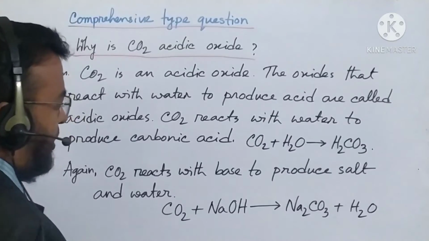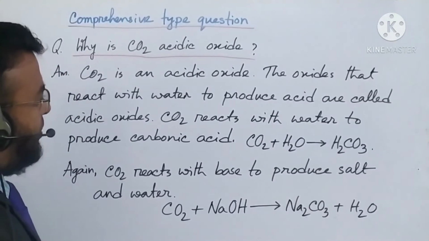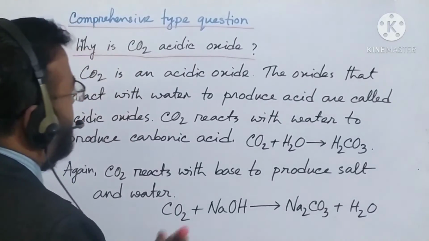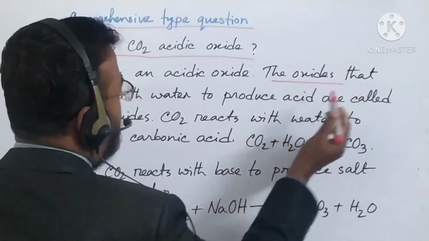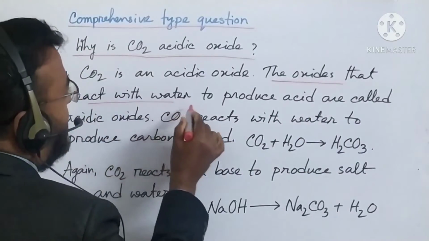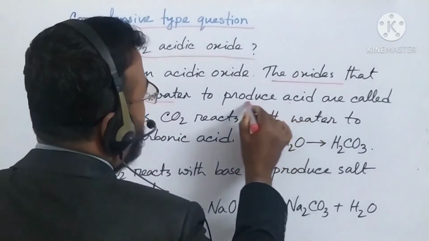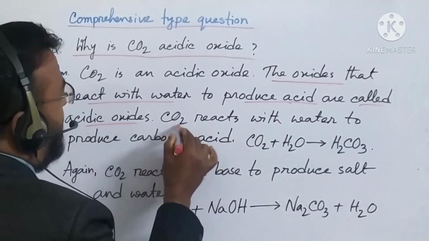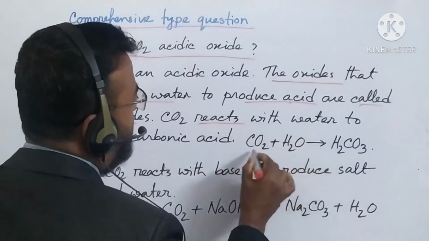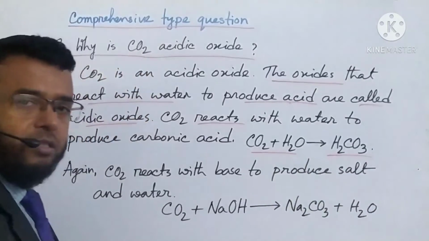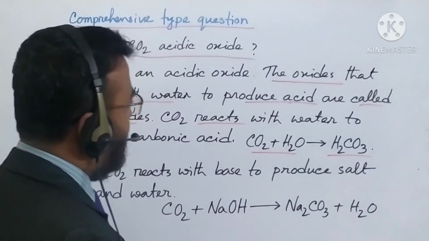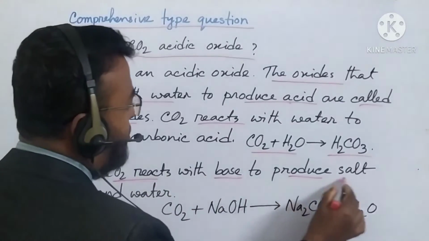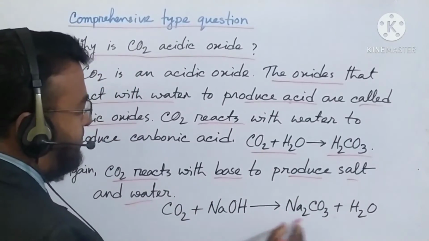So everybody see that I have written the reason that carbon dioxide is an acidic oxide. So first of all, we have to know what is acidic oxide. The oxide that reacts with water to produce acid is called acidic oxide. So we see that carbon dioxide reacts with water to produce carbonic acid. So for this reason, carbon dioxide is an acidic oxide. Again, carbon dioxide reacts with base to produce salt and water. I have written the reaction.